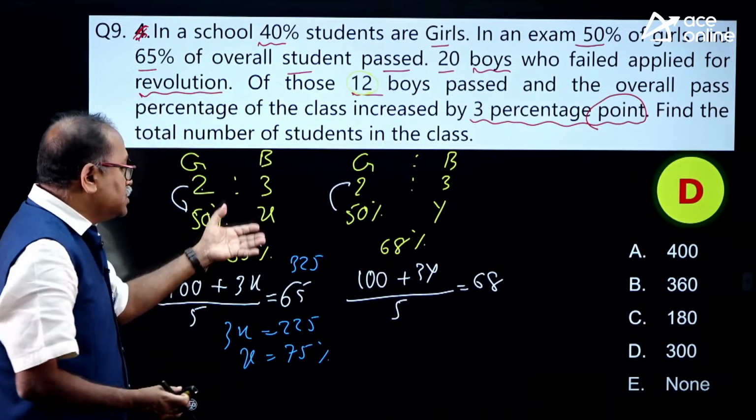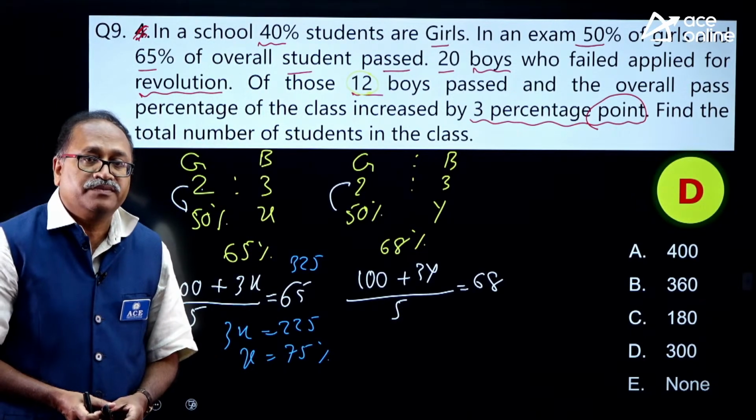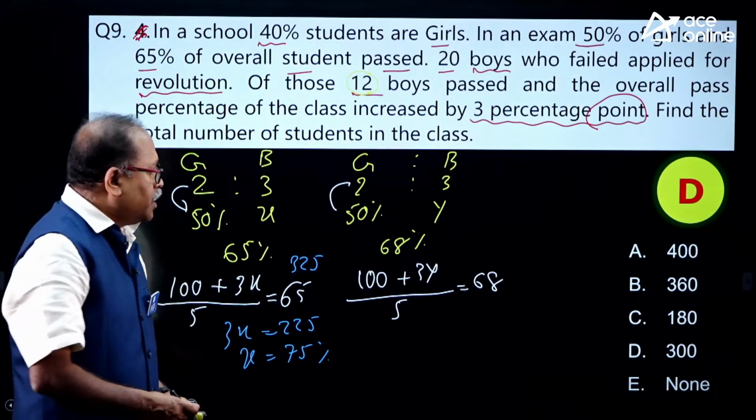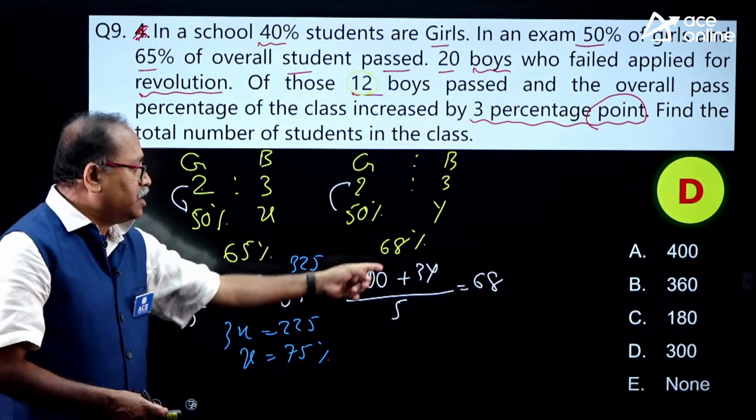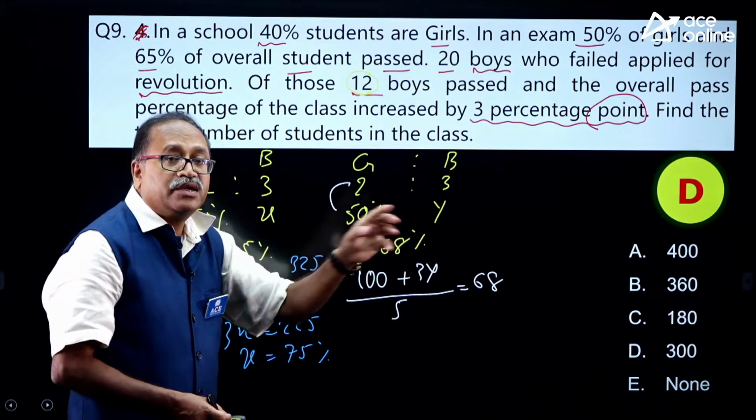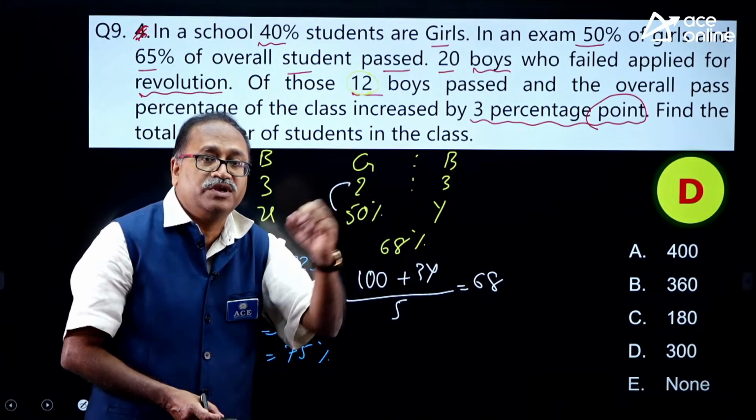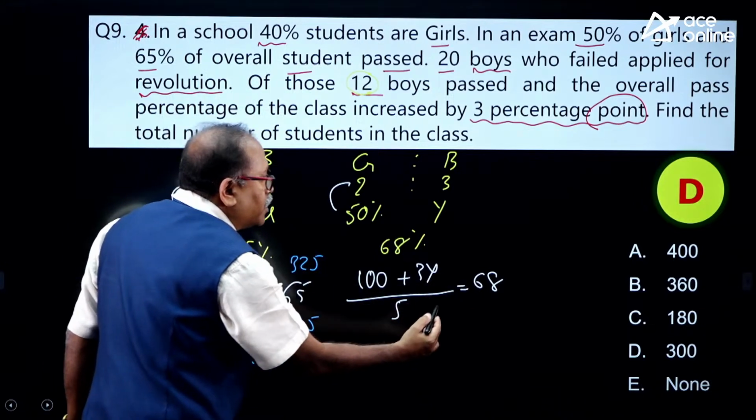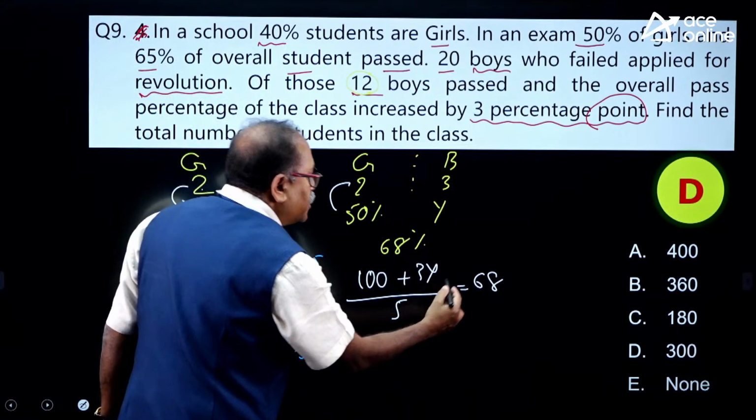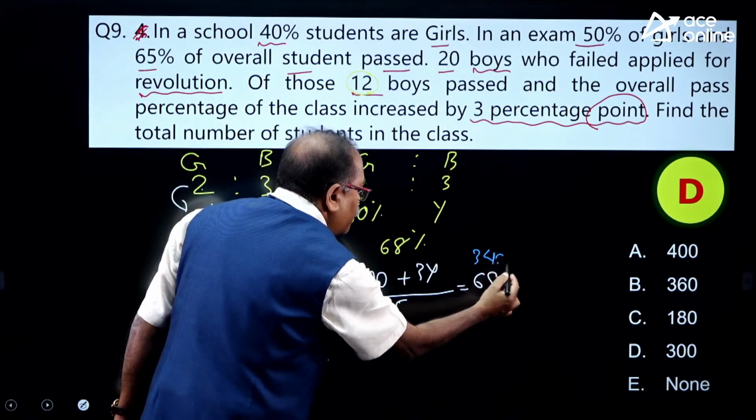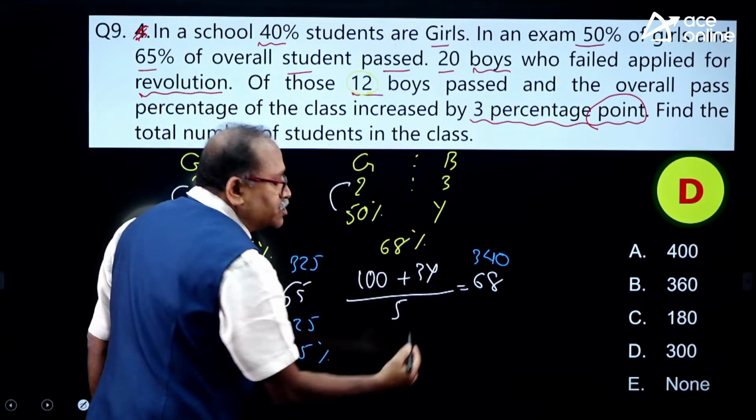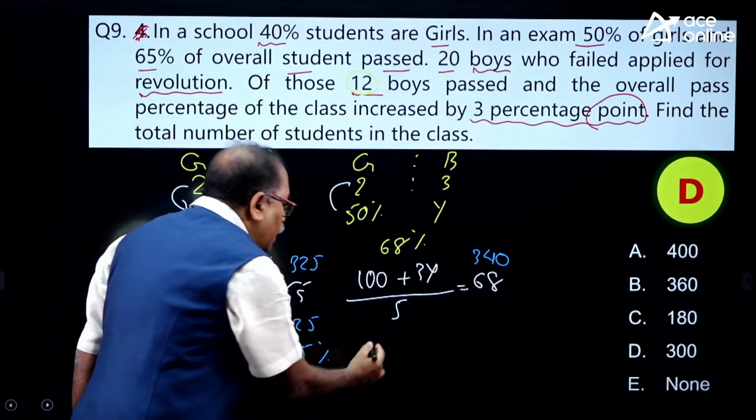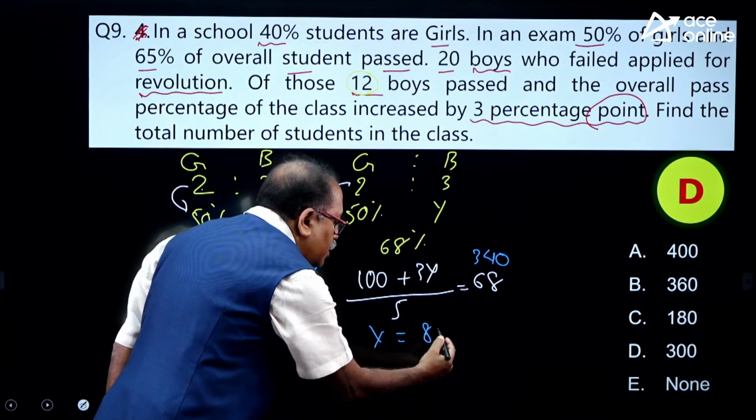So in the first case, 75% of the students passed. A similar method I will apply in the second one. I will get what percentage of students have passed after adding 12 boys. So here I get 5 6s are 30, 340. When I multiply by 5, when 100 goes over there, 240 divided by 3 is 80. So y is equal to 80.